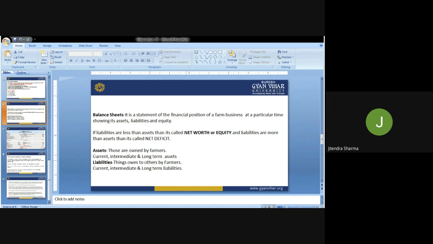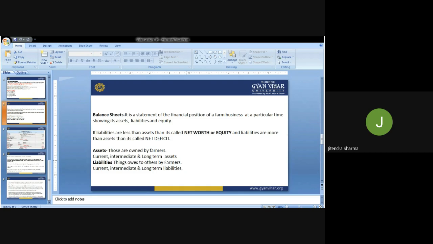And if liabilities are more as compared to assets, if that kind of situation is there in the balance sheet, then we have to critically analyze it, and we call this situation a net deficit. Let us have further elaboration of assets. Assets are those owned by the owner, by the firm, by the institution. In the balance sheet, whatever they own, having ownership of all those things, we call assets.